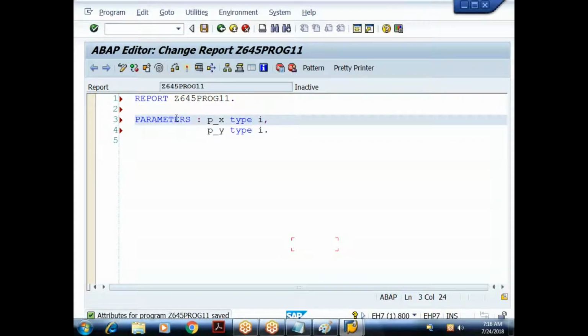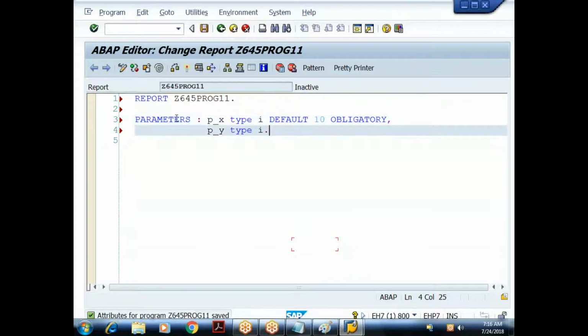Let me default some values. How do we default the values? We use the keyword default. Let me give something like 10. I want to make this a mandatory field, a compulsory field. How do we do it? By using the addition called obligatory. Okay, it means compulsory, the user has to provide the value.